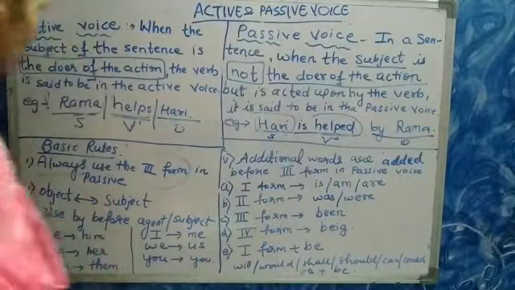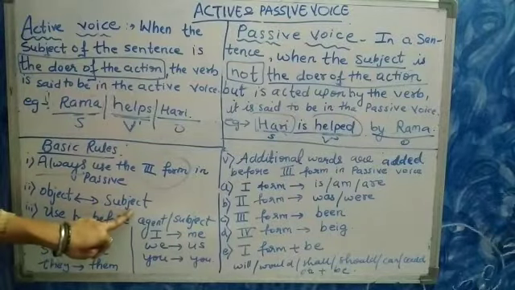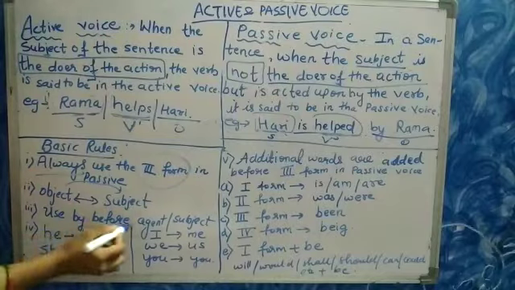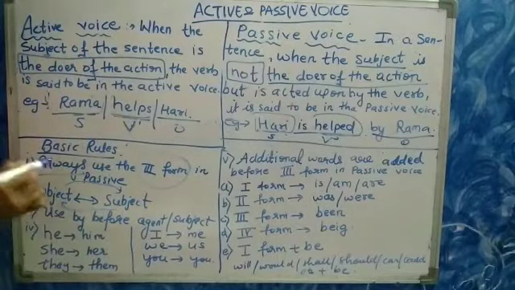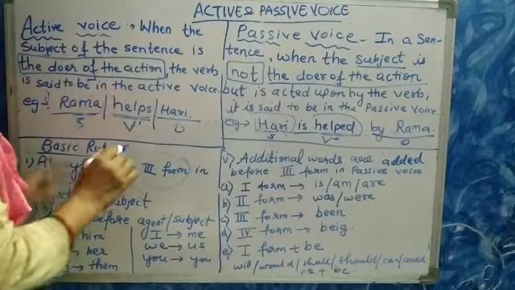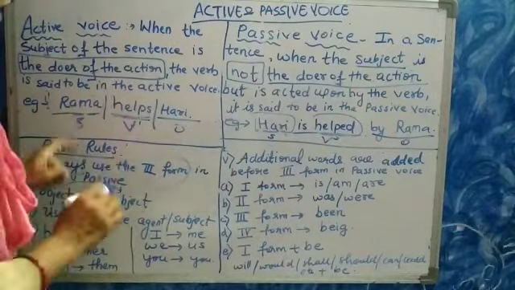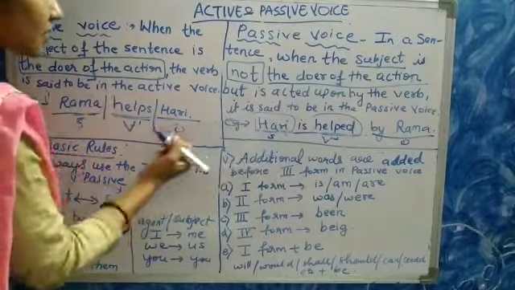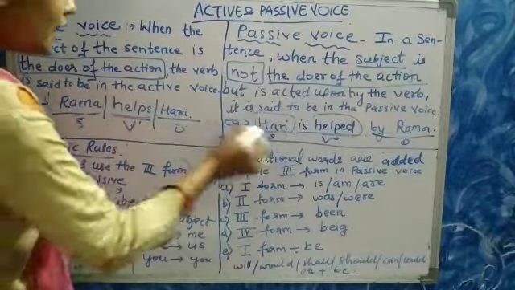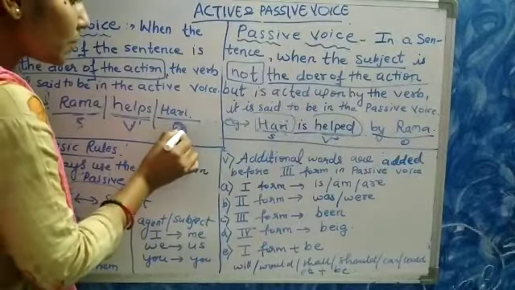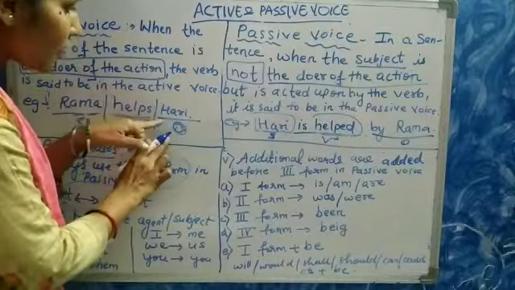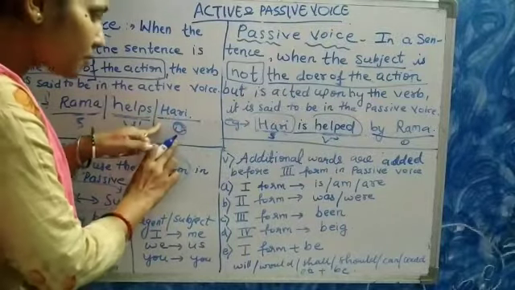Next, object changes to subject and subject changes to object. Here what is the subject? Rama. And what is the object? Hari. Compare these two sentences. When we change from active to passive voice, the object comes in the subject place. In active voice, Hari was the object.